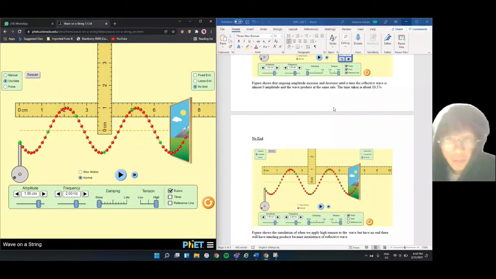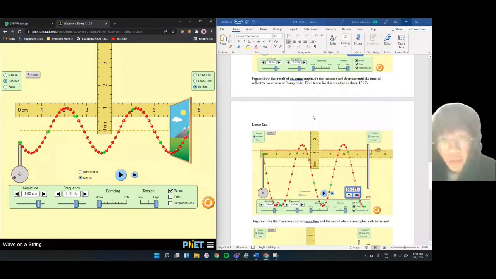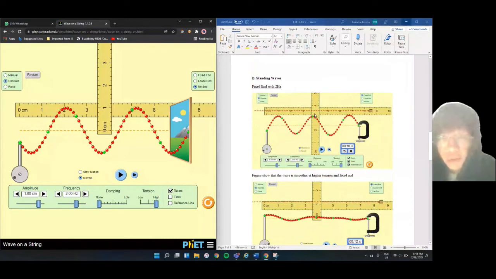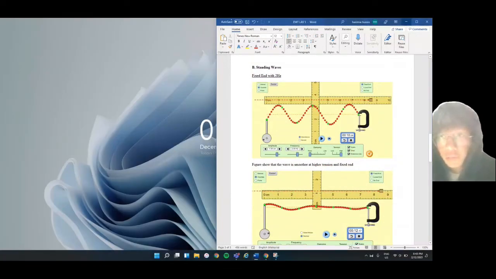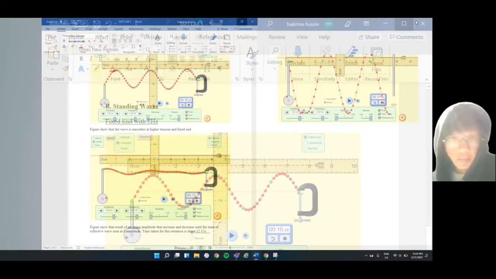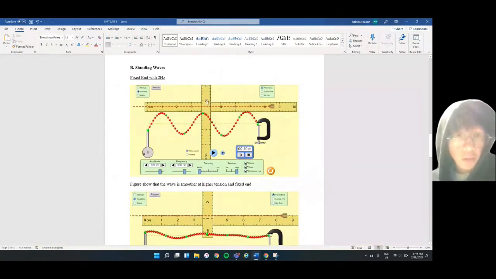Assalamualaikum warahmatullahi wabarakatuh. I'm Muhammad Hakim Ibn Hussein. I will explain about standing wave. Here we use 2 Hz of frequency and amplitude of 1 cm.